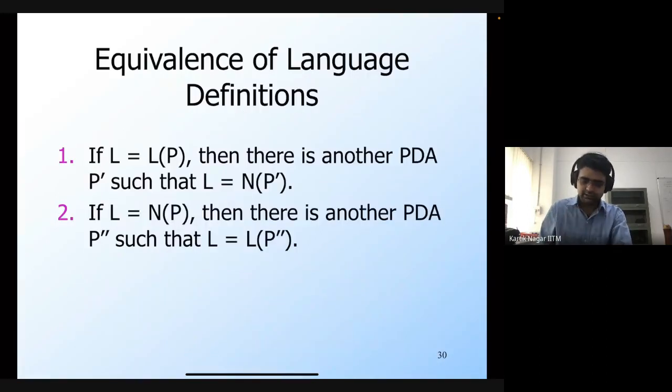So now let's do the other direction, right, which is that if you have a PDA, P, right, and if you consider its language that it accepts through the empty stack, then there also exists another PDA P double prime, whose language L of P double prime, which means its language through the final state, is going to be the same.